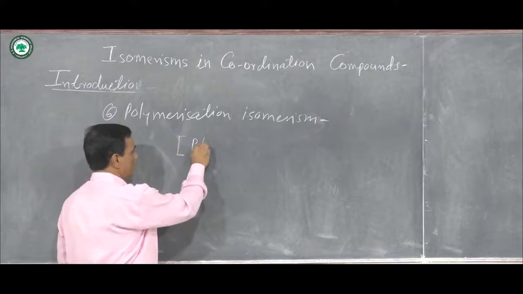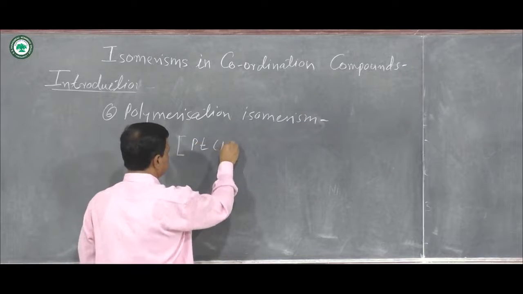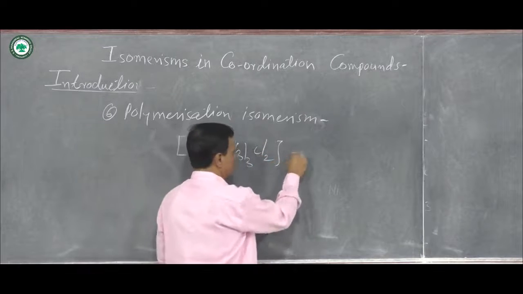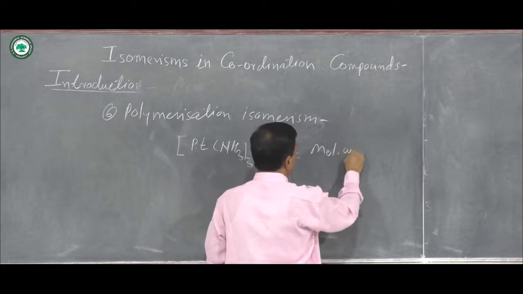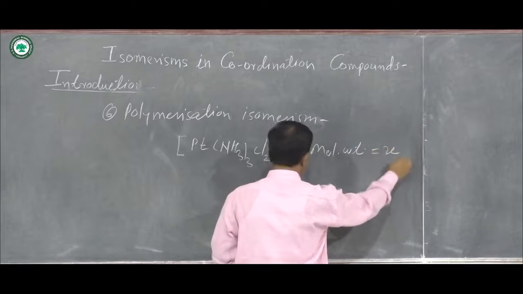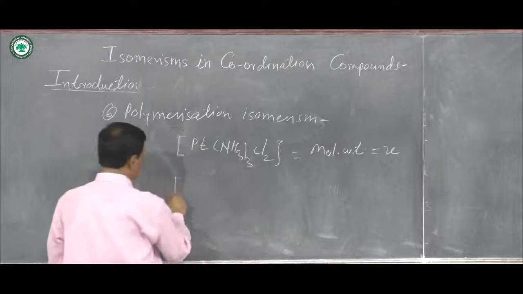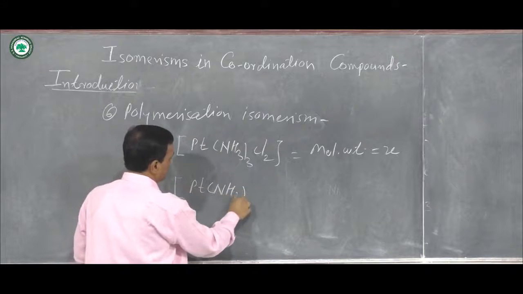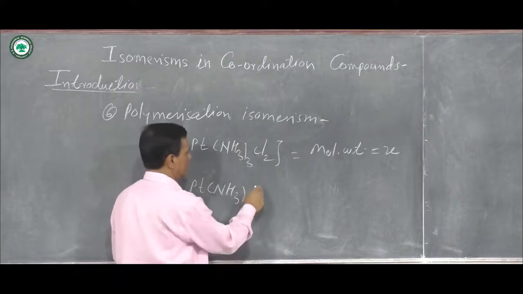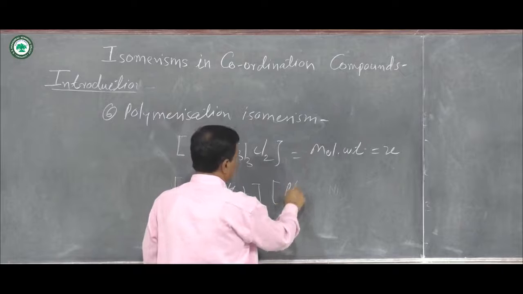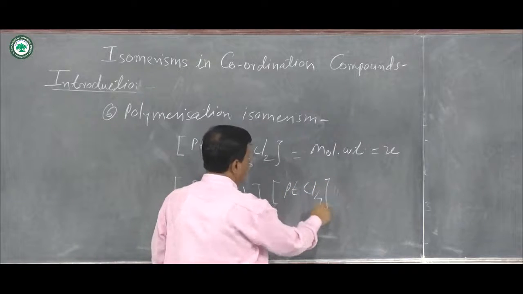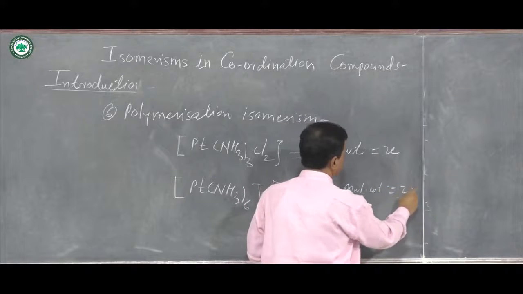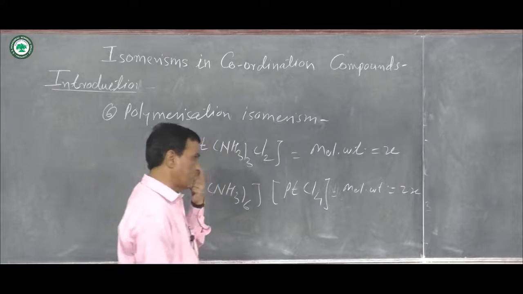Example: suppose there is a formation of Pt(NH3)3Cl2. Suppose here the molecular weight is equal to x. Then the second complex is, suppose there is a formation of Pt(NH3)6 and PtCl4. Here the molecular weight is equal to 2x, and their ratio is 1:2.